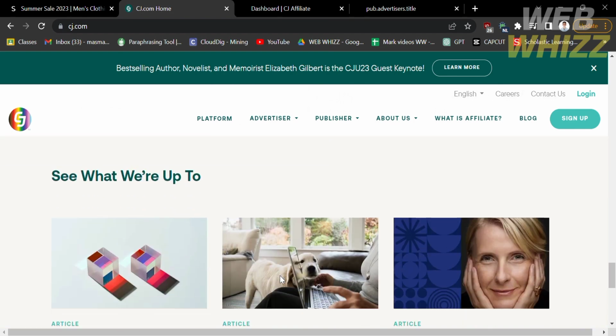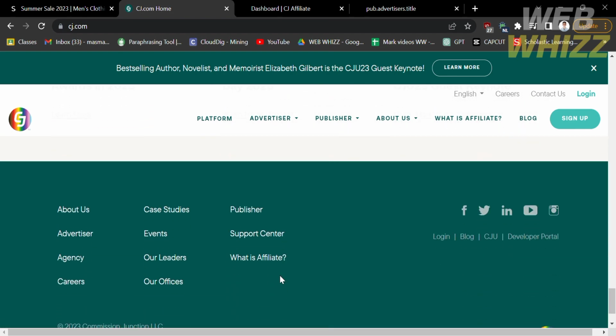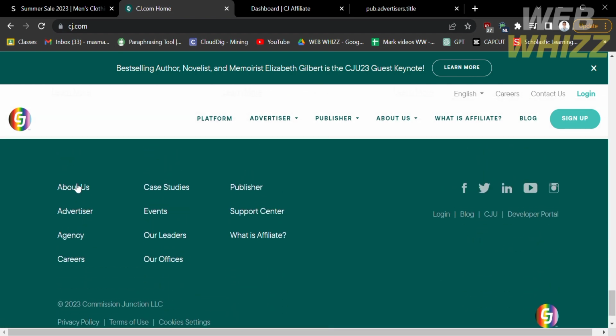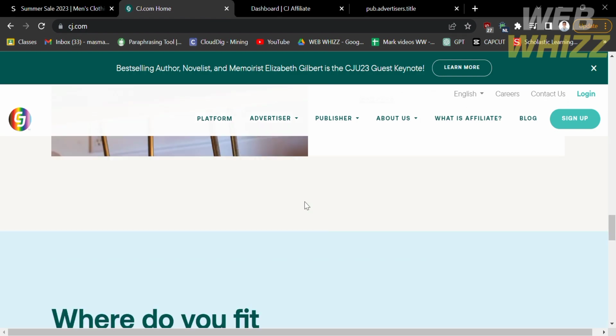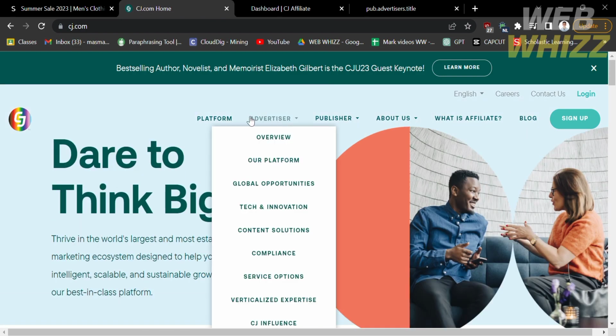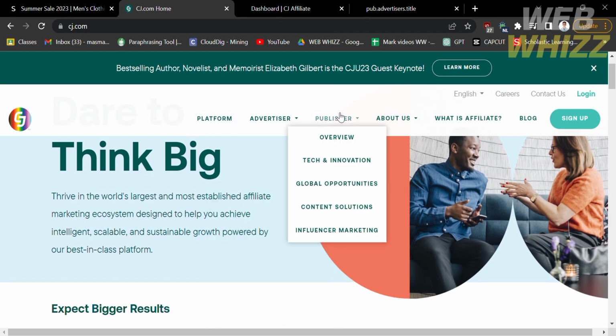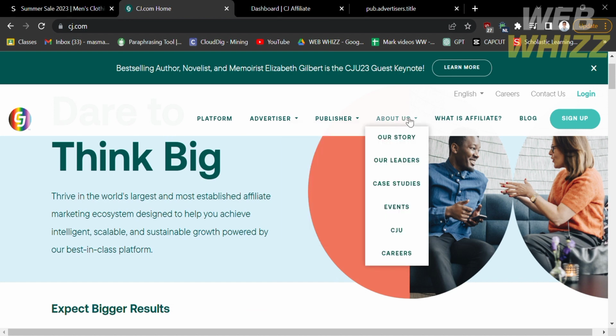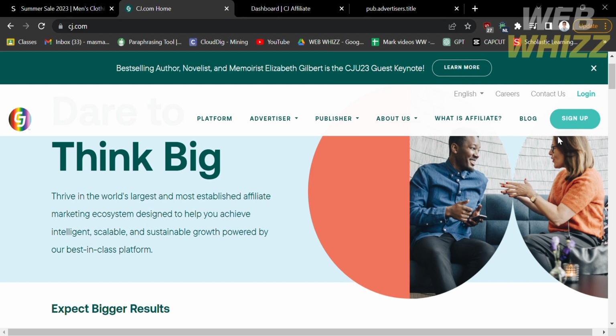And if you scroll down below until you find the footer section, you will see some other details about this platform. While on the very top, which is the top panel, you'll see here the platform, the advertiser, such as overview, platform, global opportunities, tech and innovation, and many more. While under the publisher, you will see the overview, tech and innovation, global opportunities, content solutions. While under the About Us section, you will see the stories, leaders, events, and many more.